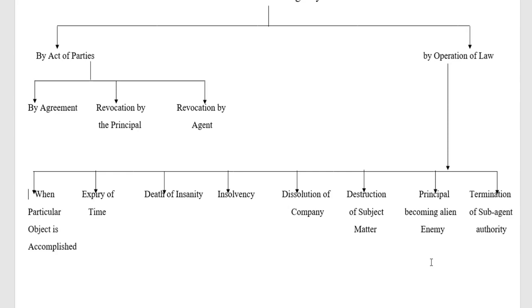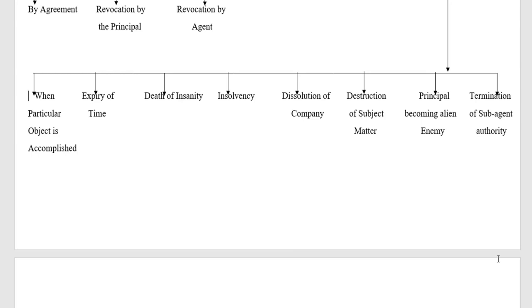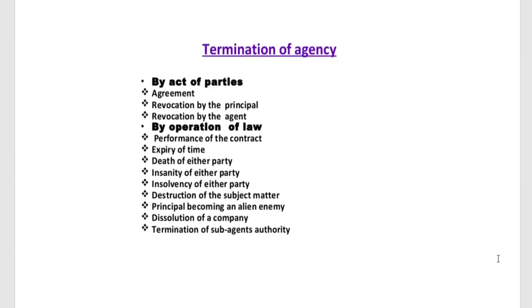And the last aspect is termination of sub-agent's authority. Under this aspect also, termination of agency will happen. Here these are all the aspects we have covered under termination of agency by act of parties, that is agreement, revocation by the principal, revocation by the agent.